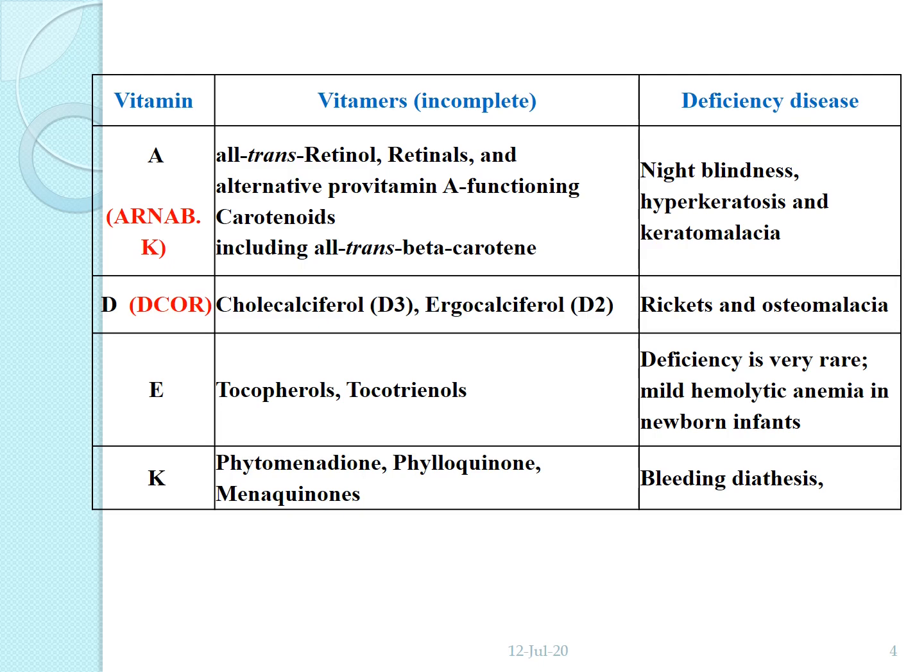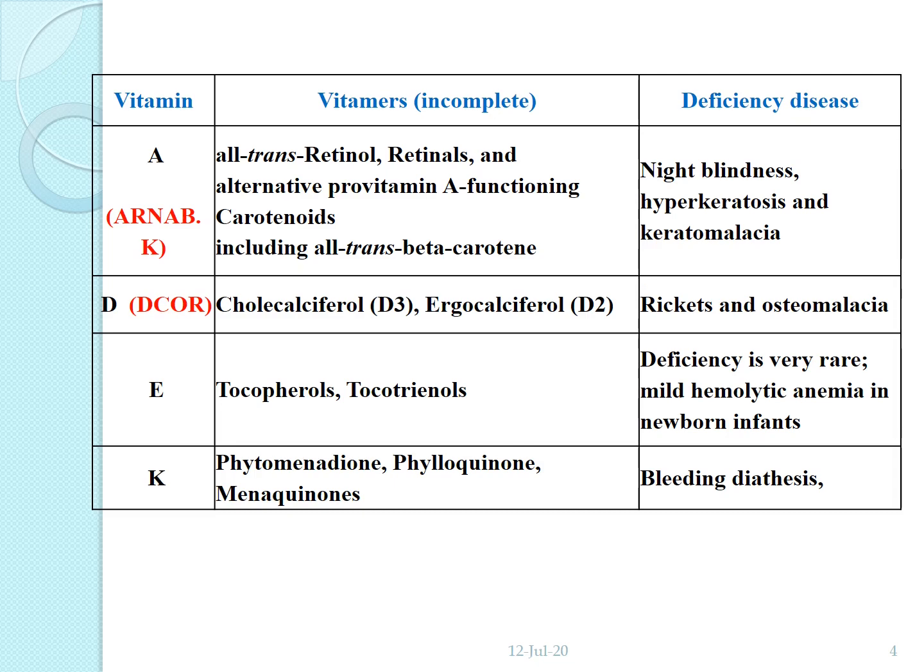In plant origin, vitamin A is known as carotenoids, in the form of beta carotene. It causes deficiency diseases such as night blindness and hyperkeratosis or keratomalacia, especially related to the eye. Night blindness, hyperkeratosis and keratomalacia.